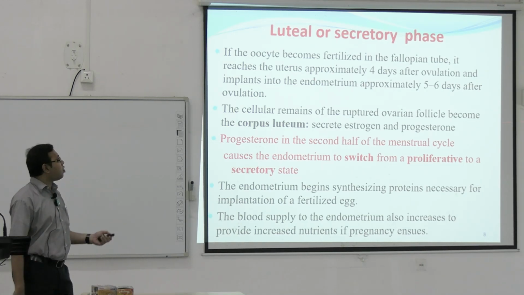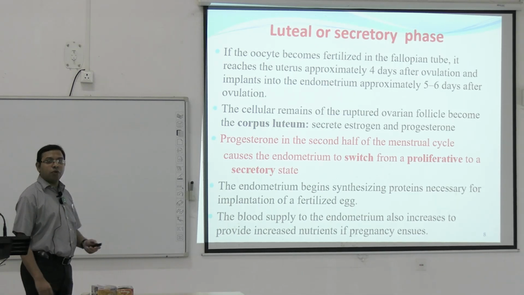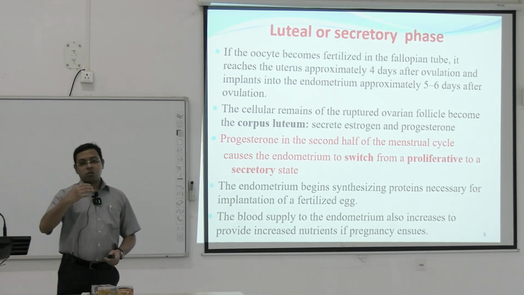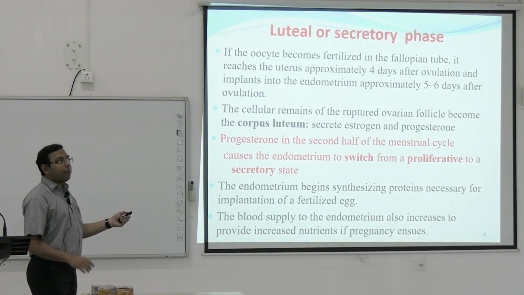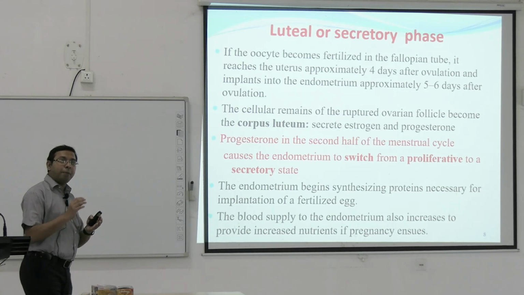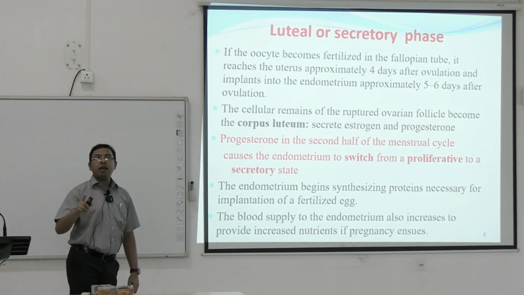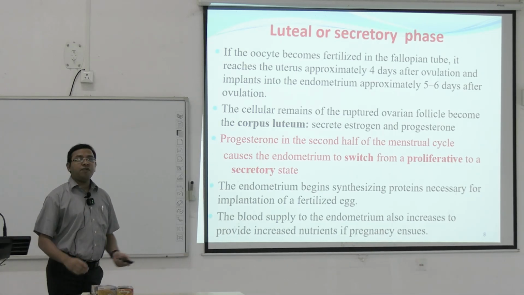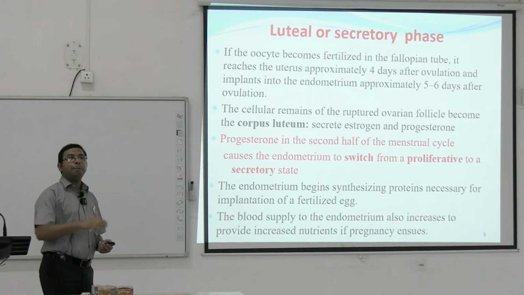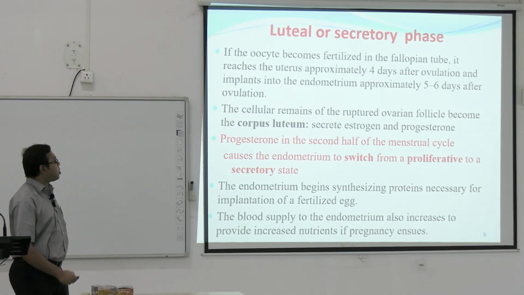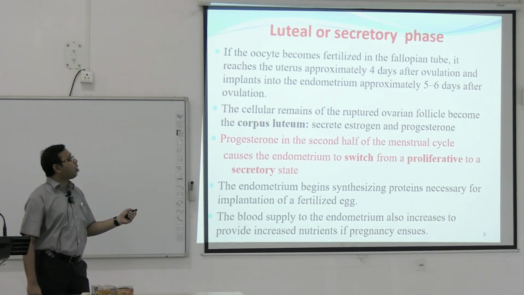The gap is 4 days, and the embryo implants in the endometrium approximately 5 to 6 days after ovulation. If there is no menstruation, if pregnancy happens, fertilization of the sperm and the ovum happens in the fallopian tube, and it reaches the uterus approximately 4 days after ovulation, and approximately 5 to 6 days after ovulation, implantation into the endometrium happens. The cellular remains of the ruptured ovarian follicle become the corpus luteum.